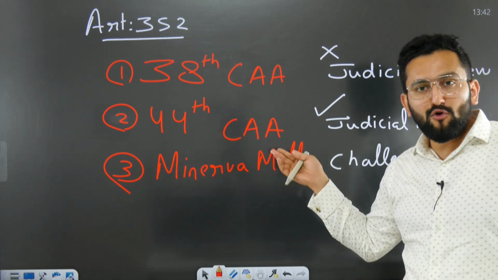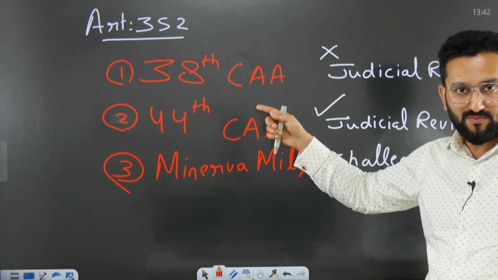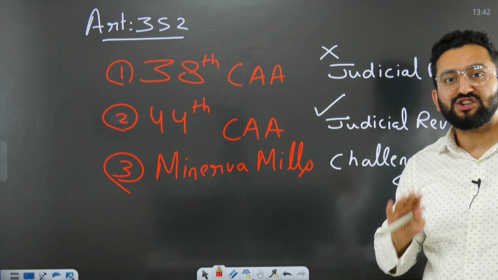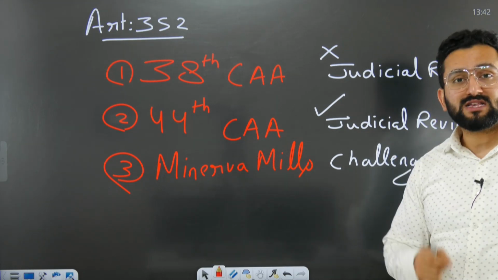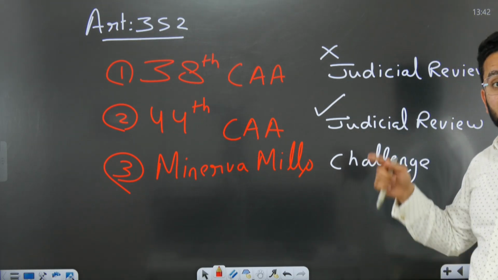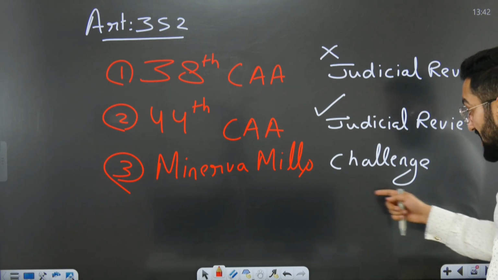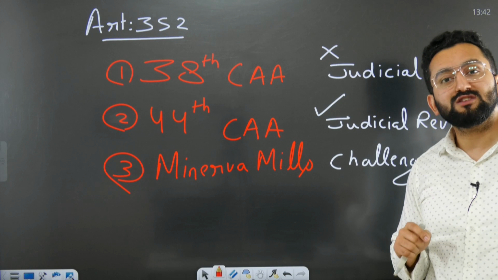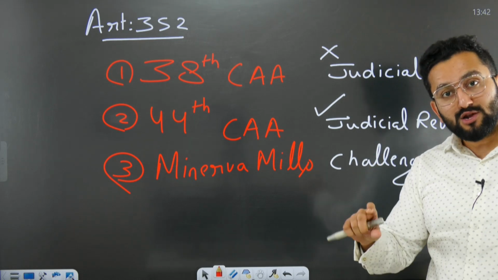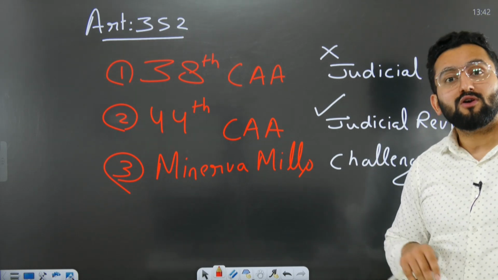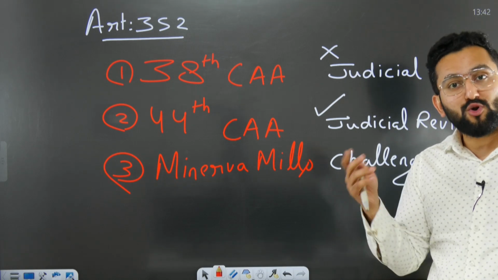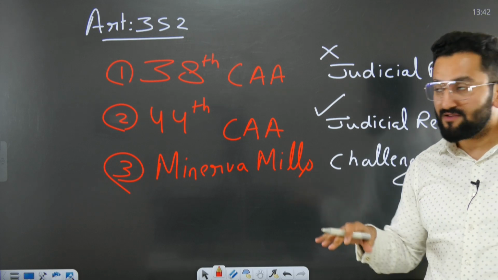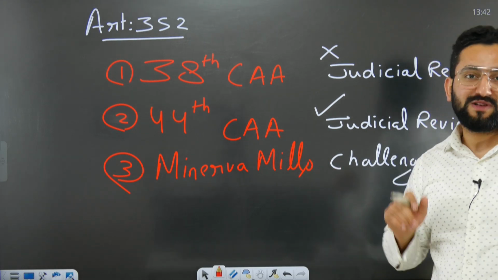Now, the 44th Amendment Act changed this, and it brought national emergency into judicial review. Review means the judiciary can check. And in the Minerva Mills case, the Supreme Court itself clearly said that this national emergency can be challenged in court. Now, the court can check whether malafide intentions were there or not, whether adequate proofs were there or not, or whether it was just for political gain. So it means now the judiciary's review is there on national emergency.